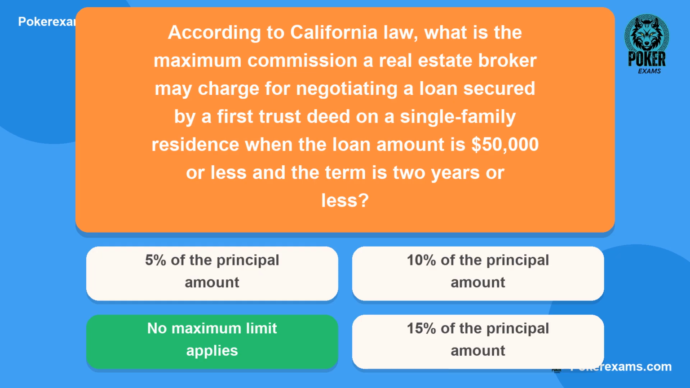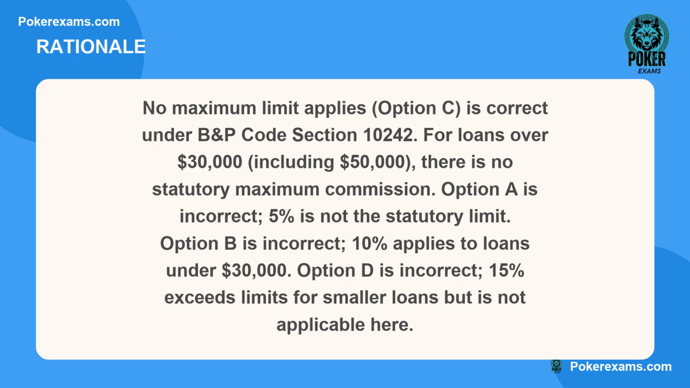The correct answer is C. Here is why. No maximum limit applies, option C, is correct under B&P Code Section 10242. For loans over $30,000, including $50,000, there is no statutory maximum commission. Option A is incorrect. 5% is not the statutory limit. Option B is incorrect. 10% applies to loans under $30,000. Option D is incorrect. 15% exceeds limits for smaller loans but is not applicable here.